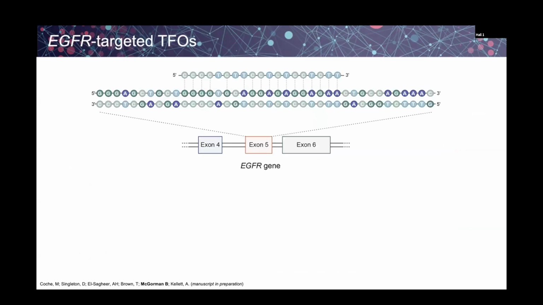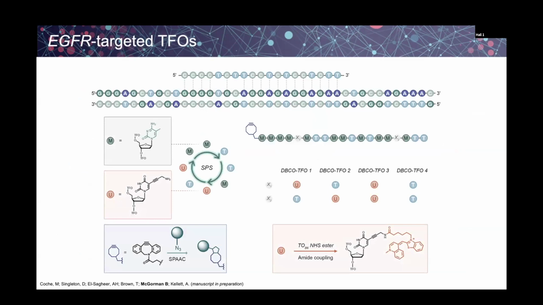Next then was to design the TFO that this was going to be clicked onto. And these TFOs target the EGFR gene, within exon 5, as EGFR is overexpressed in many different cancers. This TFO was highly modified to increase its binding affinity. So we swapped all the cytosine bases with methylcytosine, as this increases the binding affinity. We also included thiazole orange at 2 different positions within the TFO sequence, one beside the click group and one at the far end. And then we have the DIBO modification to allow for strain-promoted click chemistry.